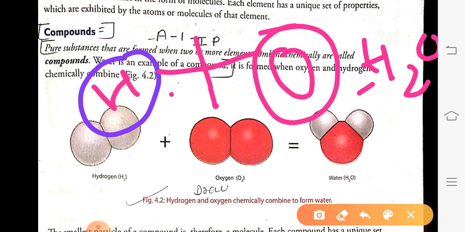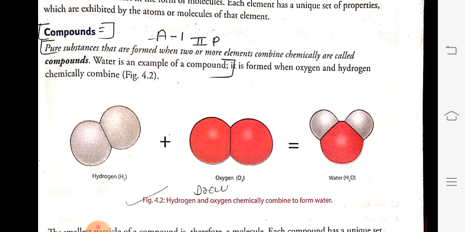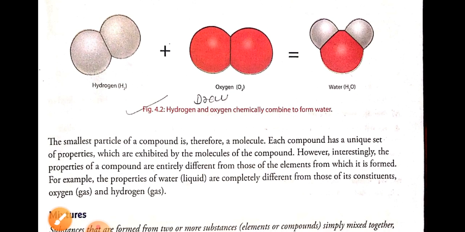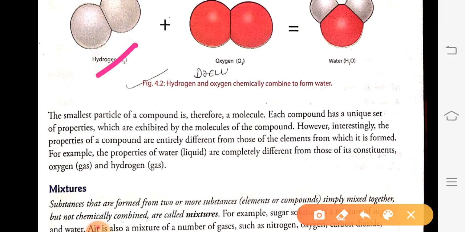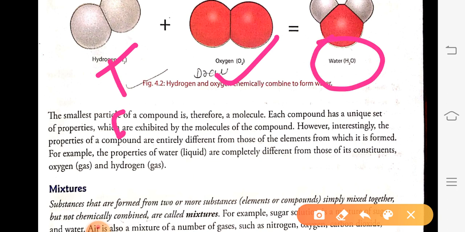The best example of a compound is water, or we can say H2O, which is formed by the mixture of two substances, hydrogen and oxygen. Next, you can see in the diagram that hydrogen mixes with oxygen to form water. Hydrogen here is an element, oxygen here is an element, and when they combine chemically, they form a compound, water.